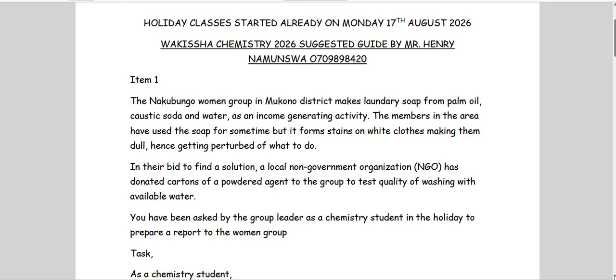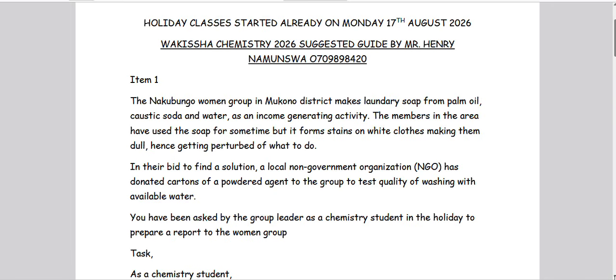You have been asked by the group leader, as a chemistry student in the holiday, to prepare a report to the women group. Now, first and foremost, the organization is giving out donations of cartons of powdered agent.